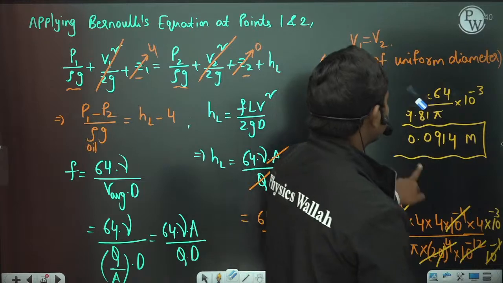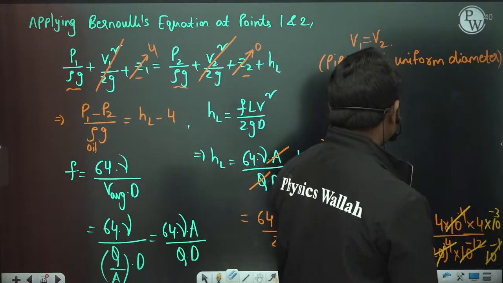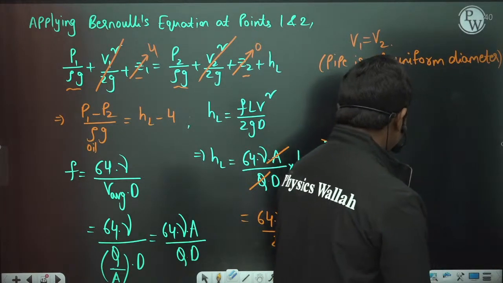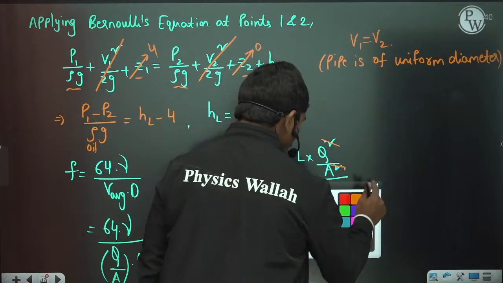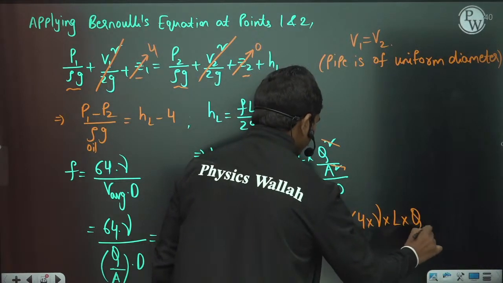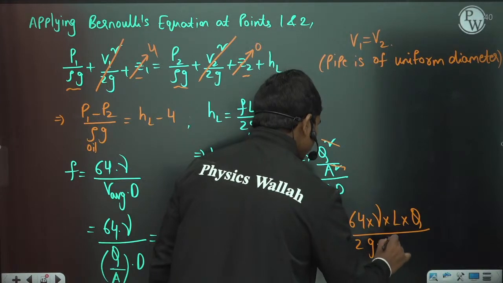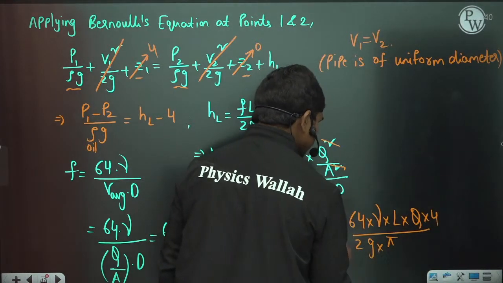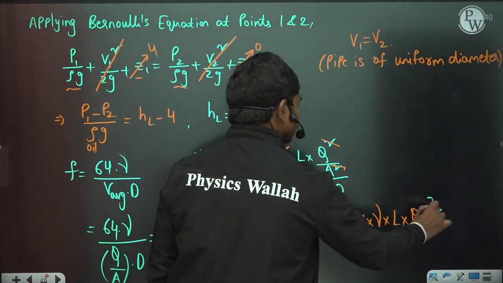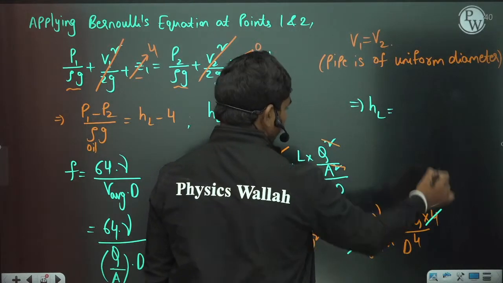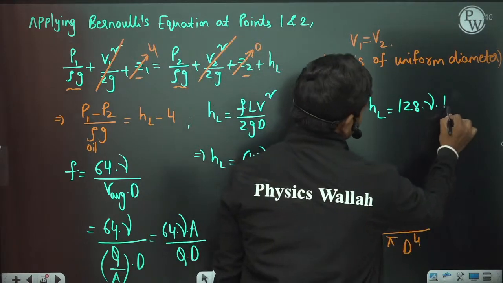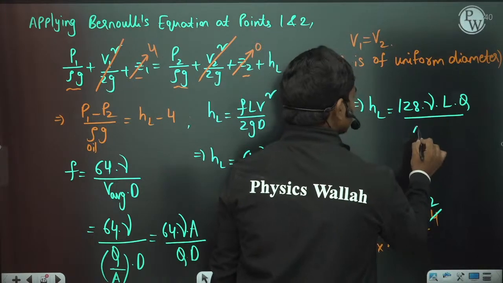We have some doubt in this, so let us check once again, because you're asking me to check this once again. So let me calculate this once again. This is equal to 64 times kinematic viscosity L into Q by 2G pi by 4. So this 4 goes here, pi by 4 d square into d square, so total d power 4 actually. If you simplify this, 2 cancels this 2 times. So HL is equal to 2 times 64, 128 nu LQ by pi G d power 4.